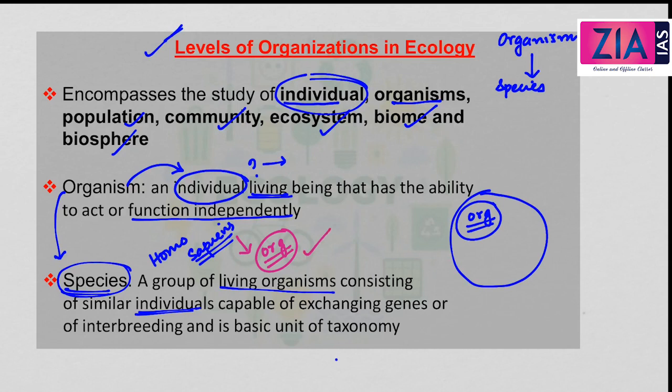If you have some confusion when you see terms like species regarding the definition, one simple way you can remember their characteristics is to bring an example into your mind, think about the characteristic features of the example, and then definitely you will be able to identify the features. So Homo sapiens is a very good example of species. Homo sapiens are a group of living organisms capable of interbreeding or exchanging the genes within each other. I hope these two levels are clear for you. First one is organism, second one is species.